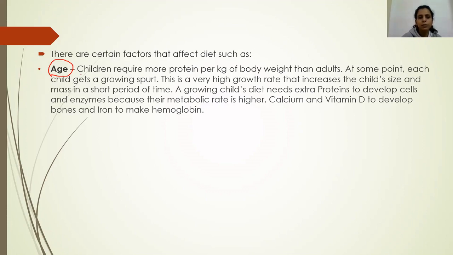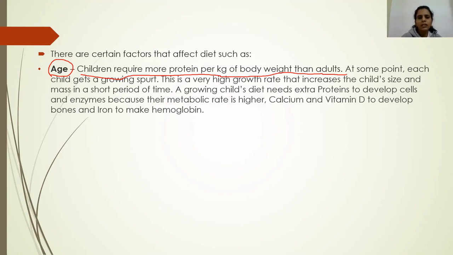So the body of children always requires more protein per kg of body weight than adults. In adults, for example, if a person's weight is 55 kg, the person requires a similar number of grams of protein per day. But in the case of children, if the weight of the child is, for example, 20 kg, the child will require more than 20 grams of protein on a daily basis.